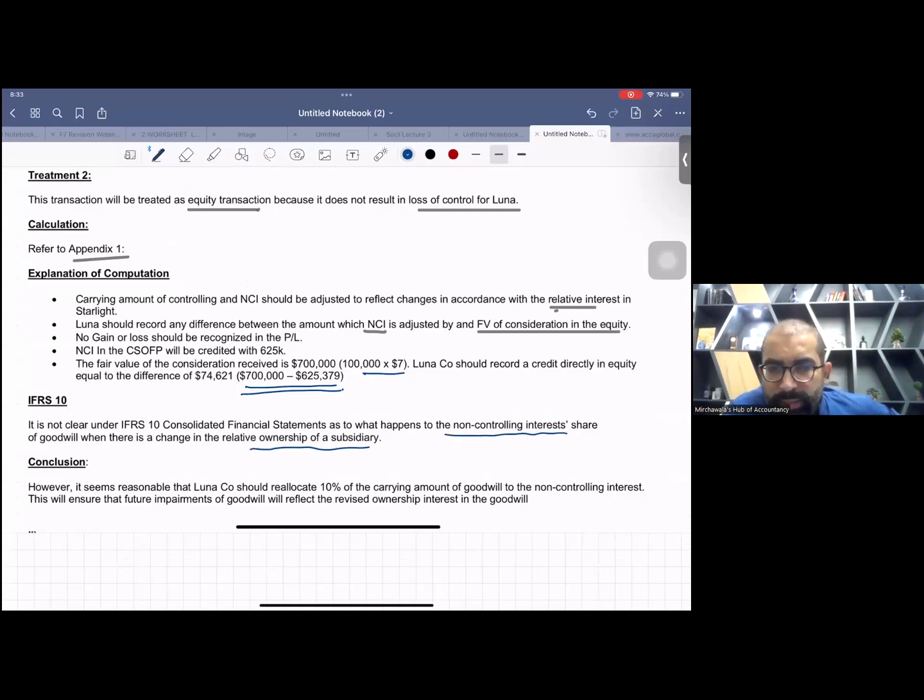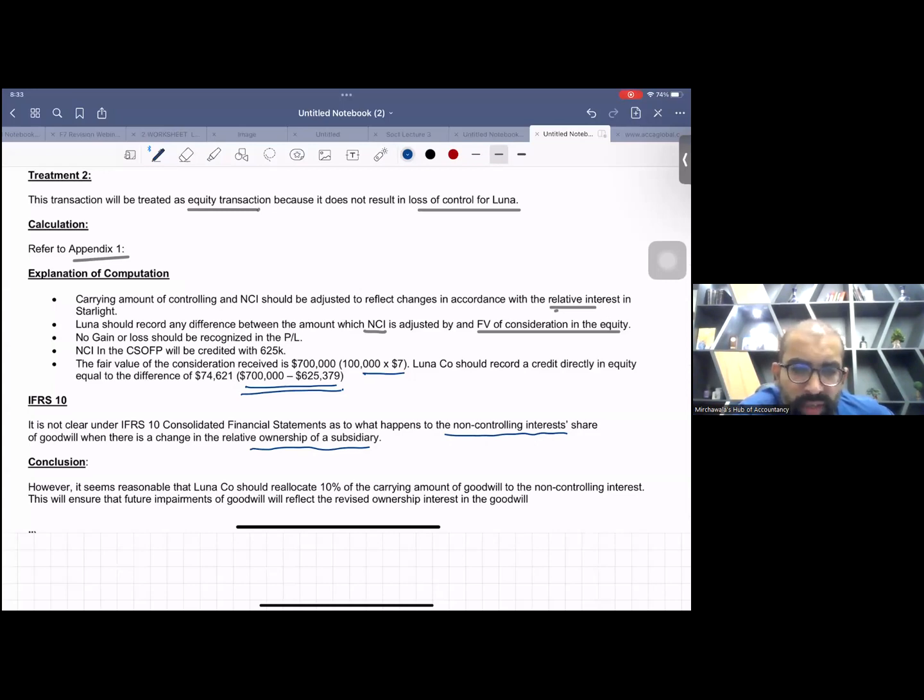And one more thing, see the last conclusion. These are extra points. Even if you miss these last issues, you will still get the marks. See, however, it seems reasonable that Luna company should reallocate 10% of the carrying amount of the goodwill to the non-controlling interest.